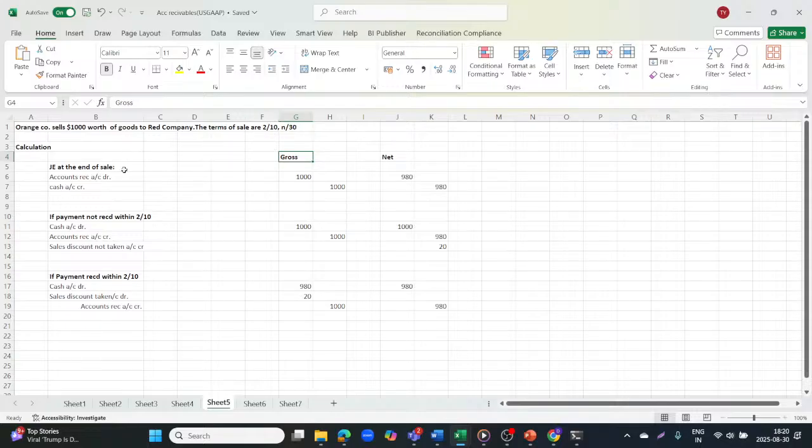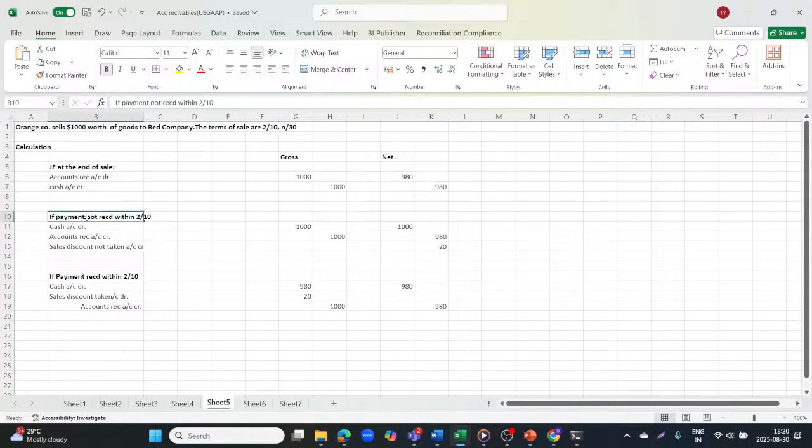So the journal entry at the end of the sale will be, if it's gross, that means no discount, and if it's net, that means a discount will be available. So at the end of the sale, we'll pass an entry: accounts receivable account debit, sales account credit, with the amount that 1,000 goods were sold, so 1,000. And here net means we are assuming that a 2% discount is available to them, so 1,000 minus 20, it's 980. So this is the sale amount.